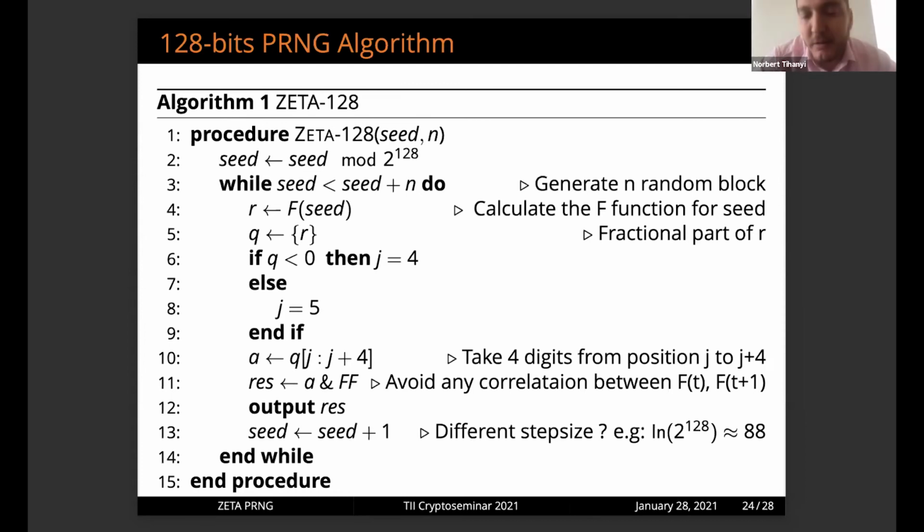However, another really important note: if we are choosing the step size, for example, 88, this is the logarithm of 2 to the power of 128, then this is also related to a very famous problem, that we cannot predict whether the zeta function is positive or negative.